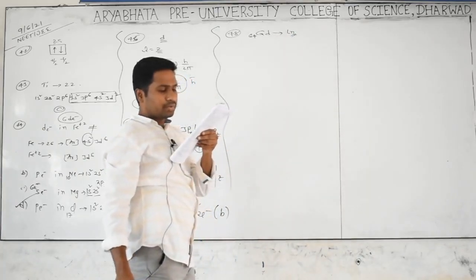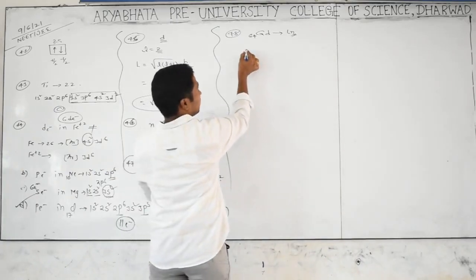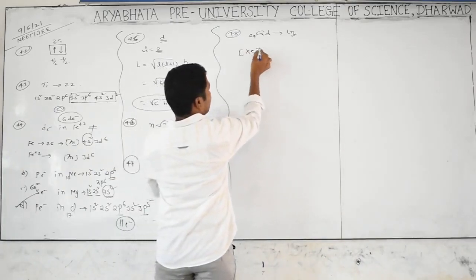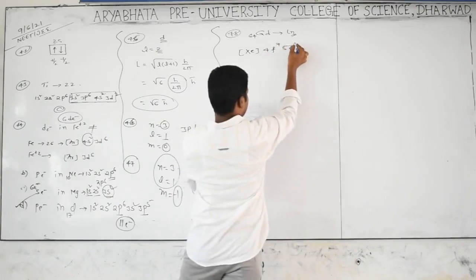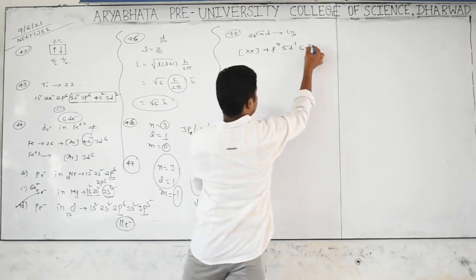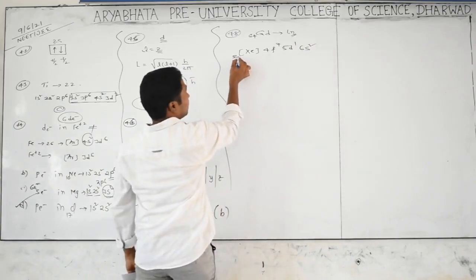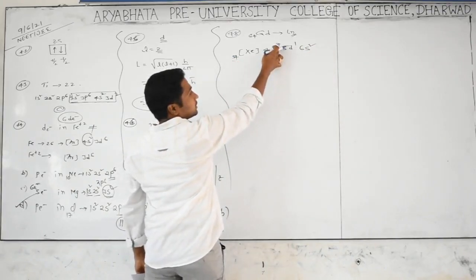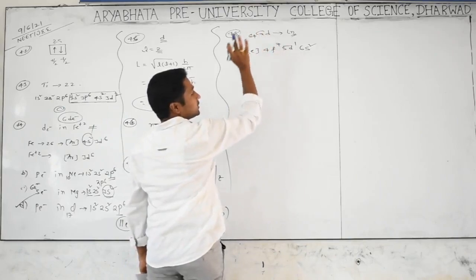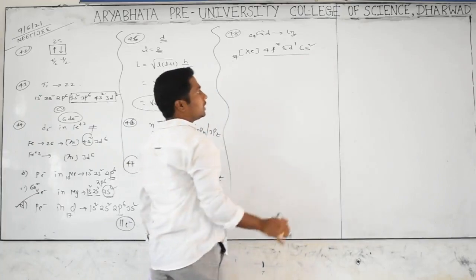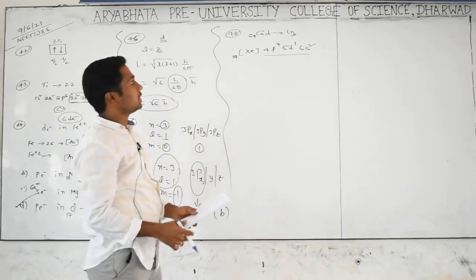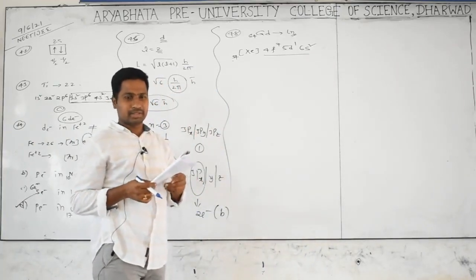Outer electronic configuration is xenon, after that 4f7, 5d1 and 6s2. Xenon atomic number 54 plus 7 is 61, plus 3 is 64. So this is the electronic configuration. Gadolinium is a lanthanoid actually.